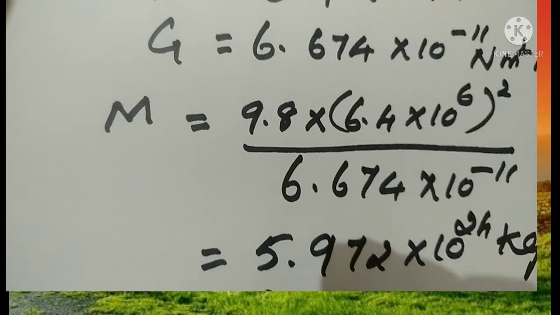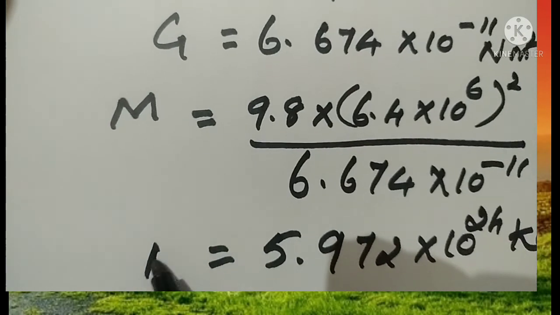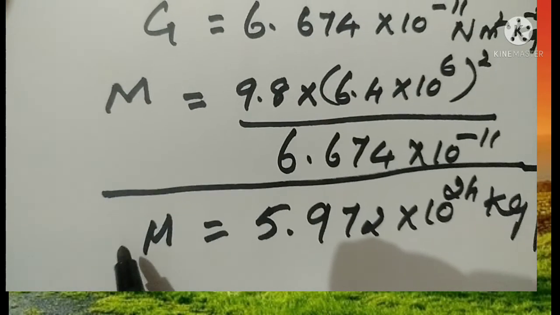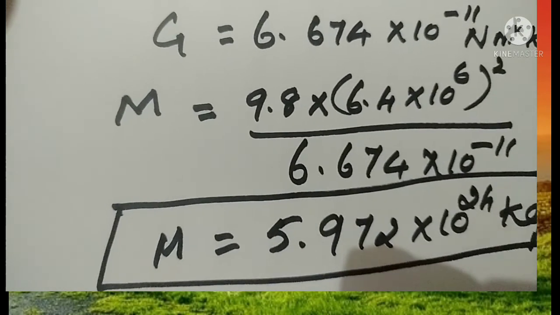So this is the mass of the earth. Mass of the earth M is equal to 5.972 into 10 to the power 24 kilogram.